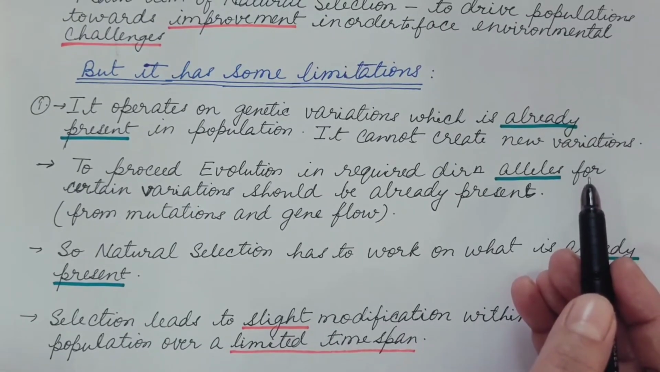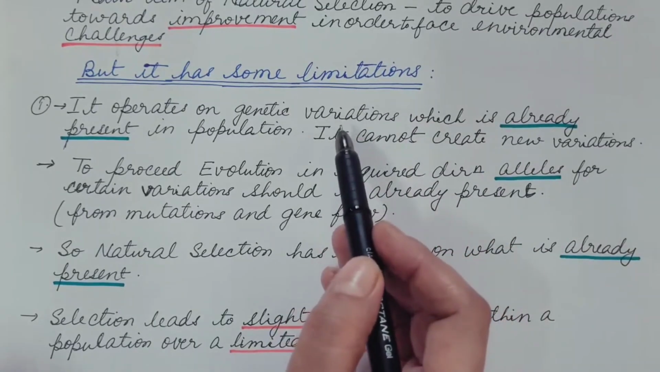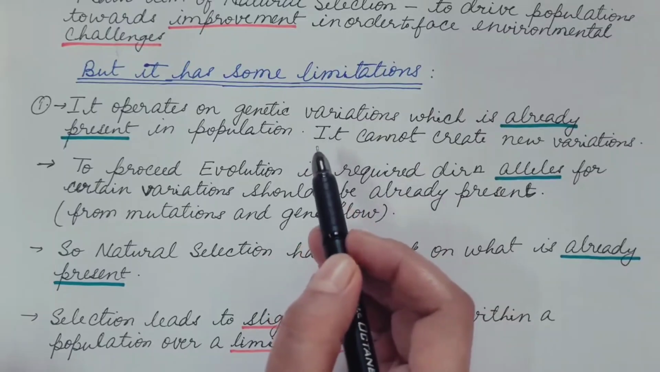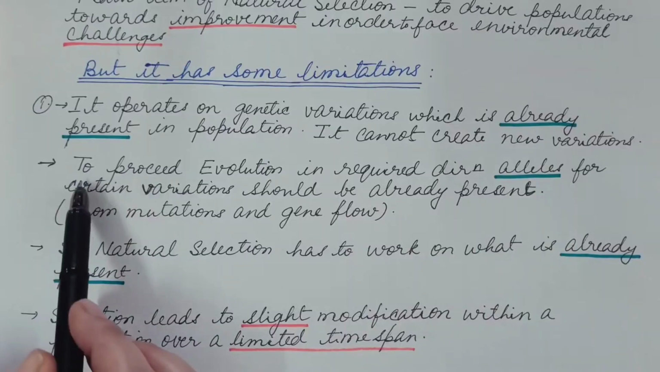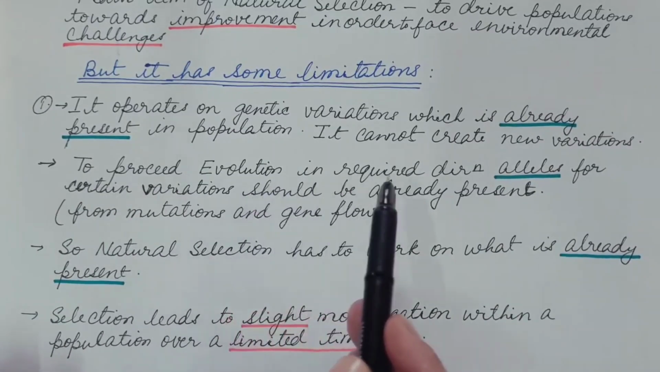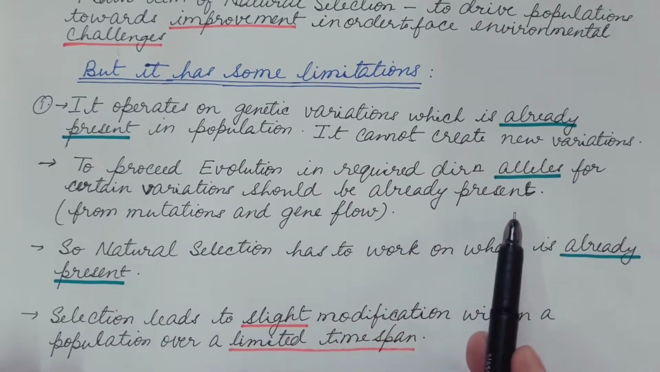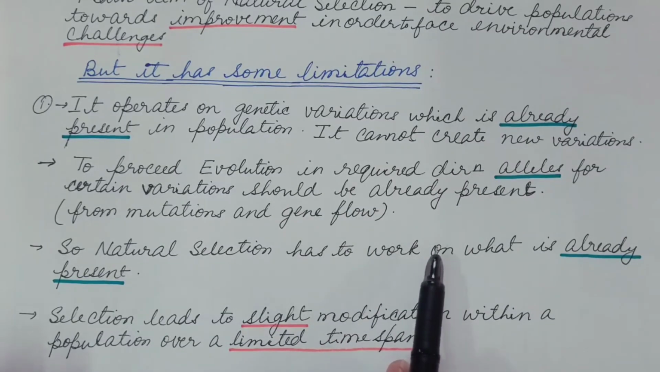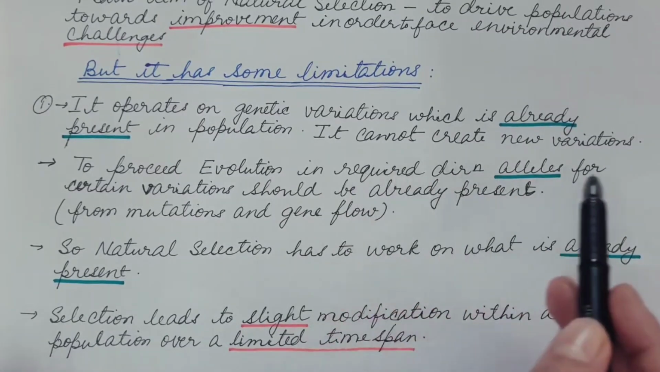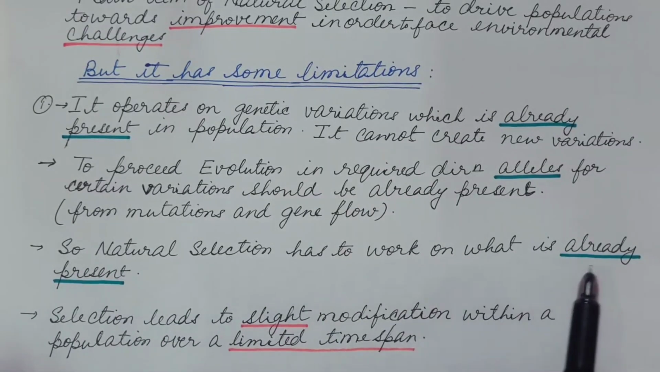Certain variations are required, but natural selection can function only on the variation that is already present. It cannot create the new variations. To proceed evolution in the required direction, alleles for certain variation should already be present from mutations and gene flow, because as we have discussed earlier, it cannot be created. So natural selection has to work on what is already present.